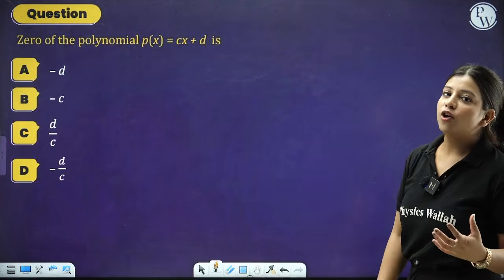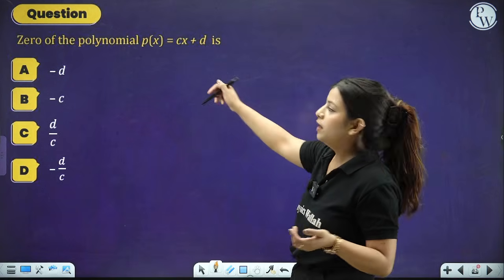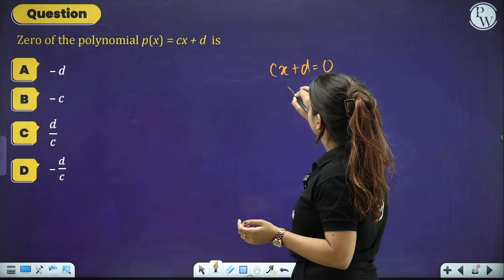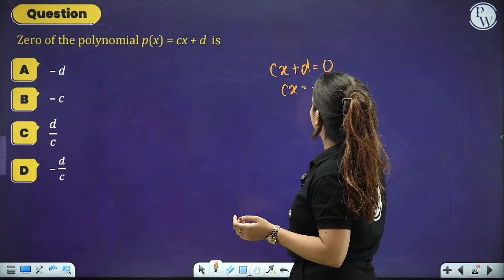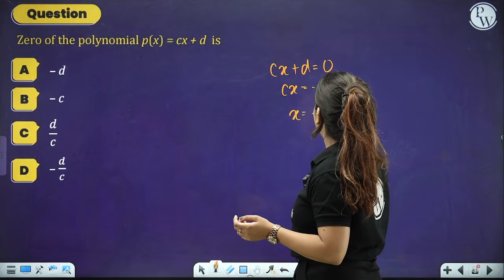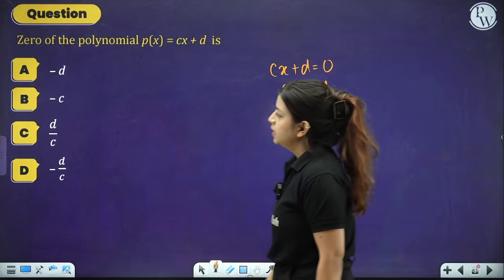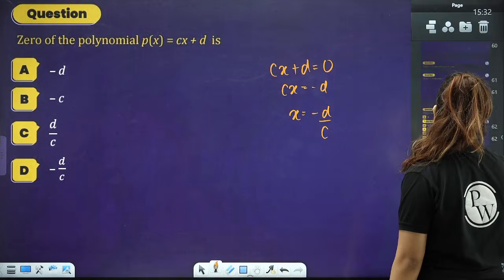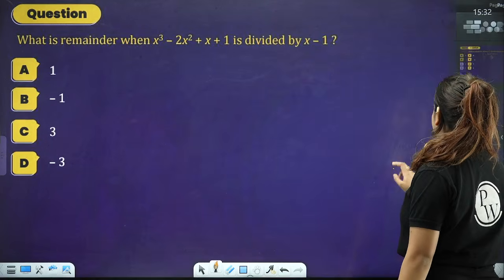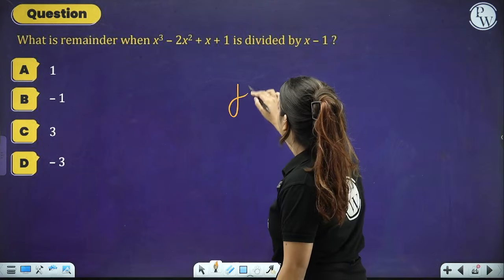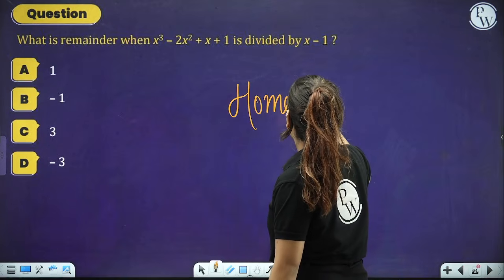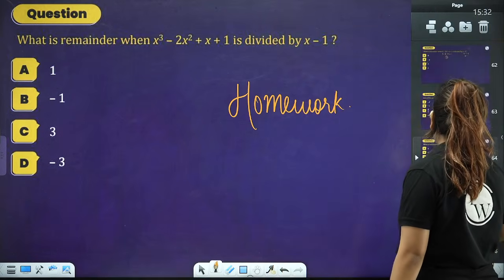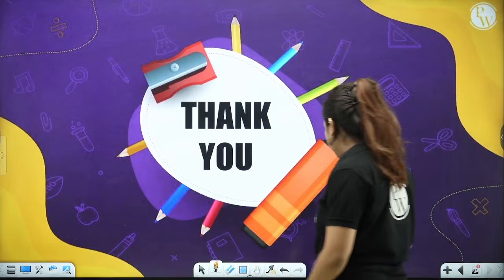Find the zero of the polynomial, people. Since it's a linear polynomial, just put Cx plus D equivalent to 0. Now Cx will be equivalent to minus D and x will be equal to minus D by C. So minus D by C, option number D will be the correct answer for the question. And this question is for your own homework, so you have to complete this question in homework, and that's it for polynomials, people.